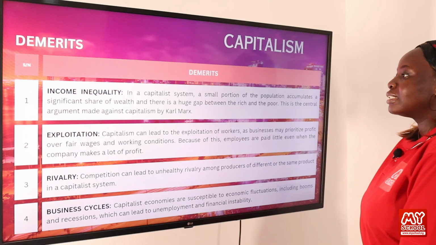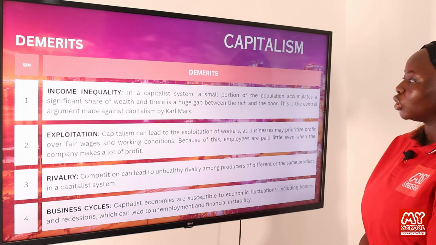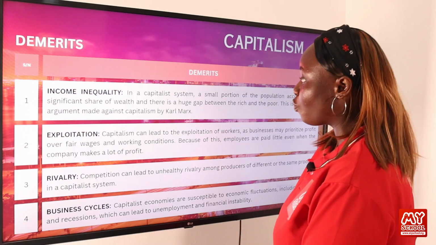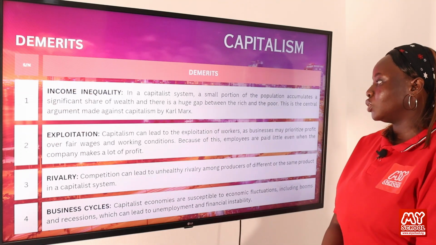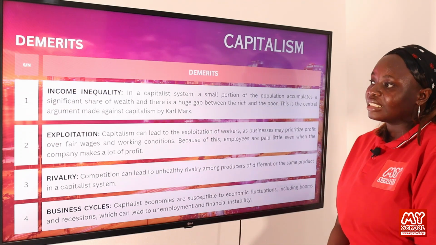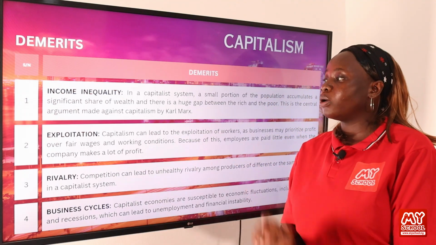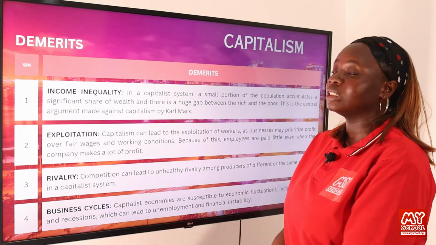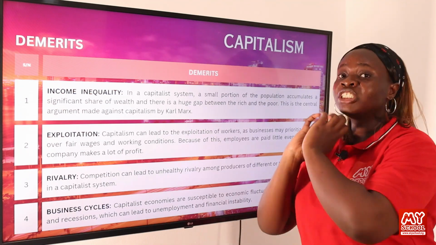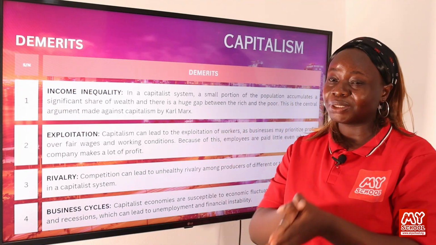So in a capitalist system, a small portion of the population accumulates a significant share of wealth, and there is a huge gap between the rich and the poor. And this is the central argument made against capitalism by Karl Marx. We are going to talk about this particular character later on when we are discussing another political ideology. This is one of the biggest criticisms of capitalism.